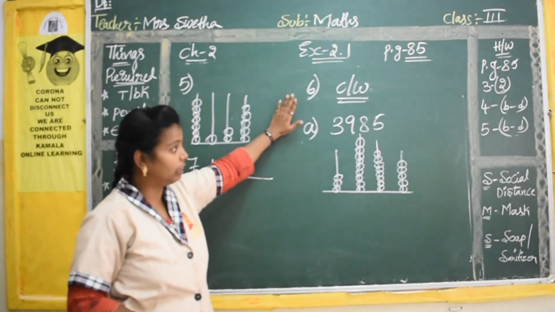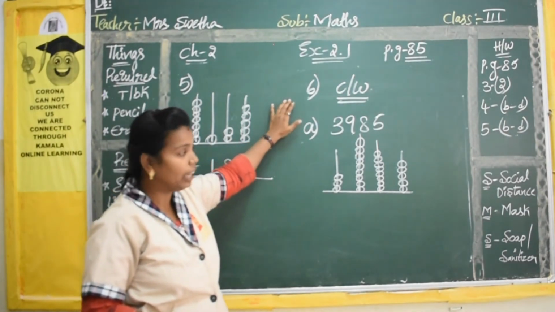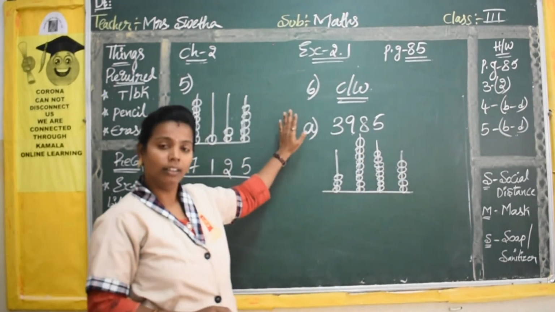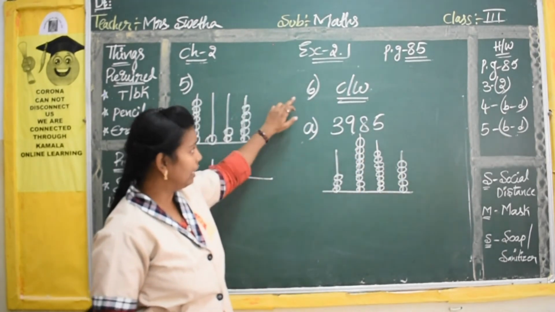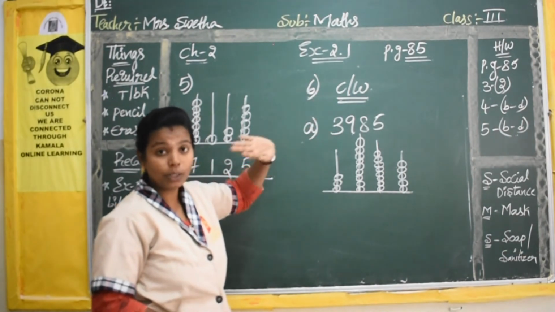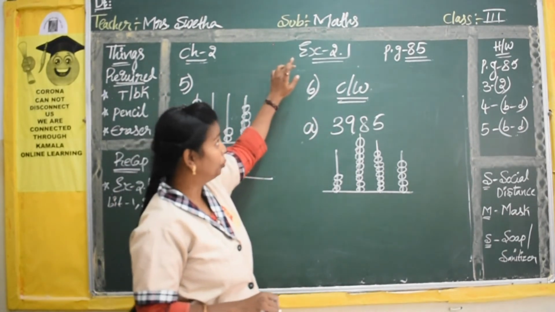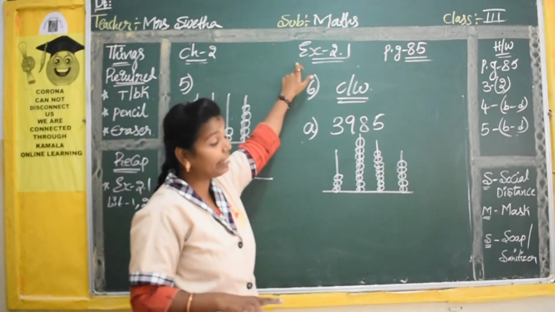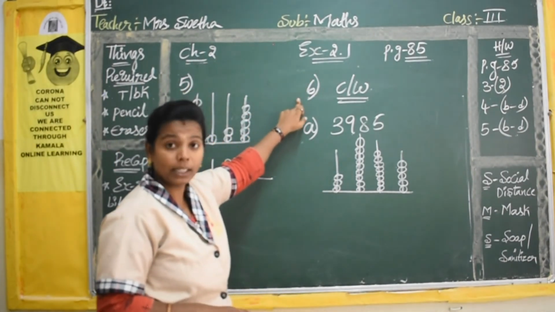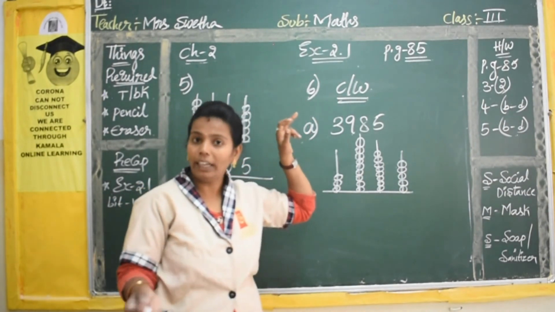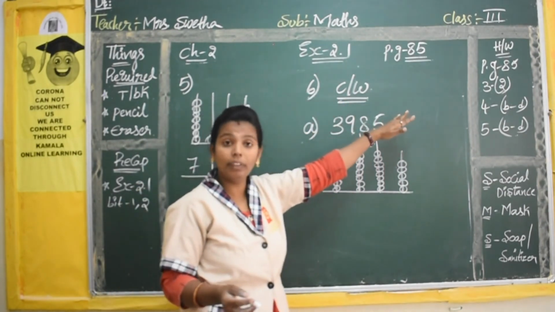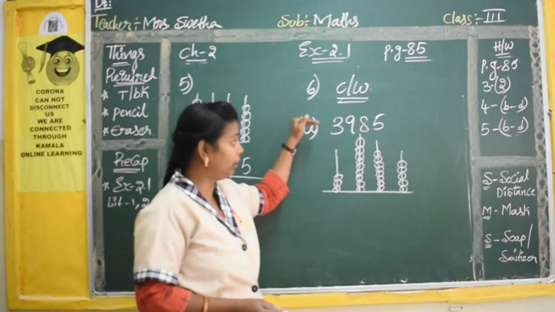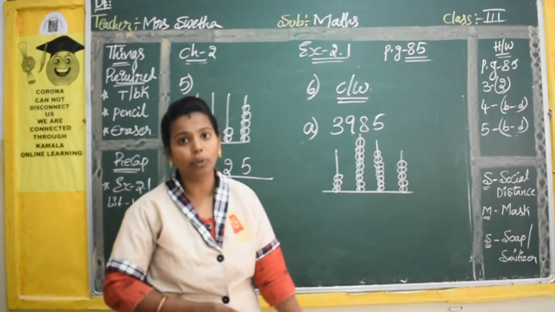Just this sixth bit you have to do in the classwork, and all the other bits, 3, 4, 5, you have to do in the term book itself. Okay children, the sixth bit you have to do in the classwork. So how will you do it? You have to write the chapter number, then the chapter name, then the exercise number, write sixth bit, show the following numbers on the abacus, write the heading of the number bit, then copy down A1, and then draw everything.